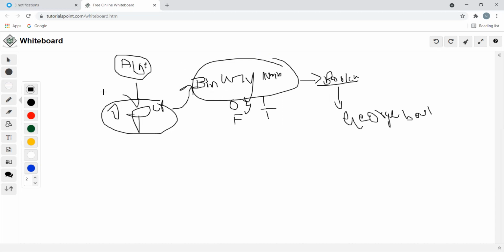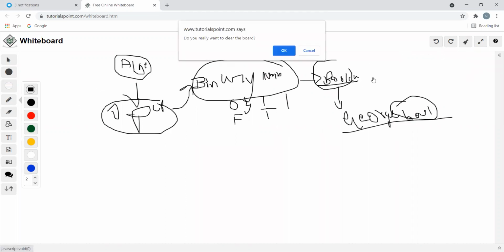So this is our introduction, the definition. Whatever algebra we apply on binary numbers, that algebra we call Boolean algebra. This word Boole in Boolean is derived from the mathematician George Boole. Okay, so this is what we discussed in the introduction part.